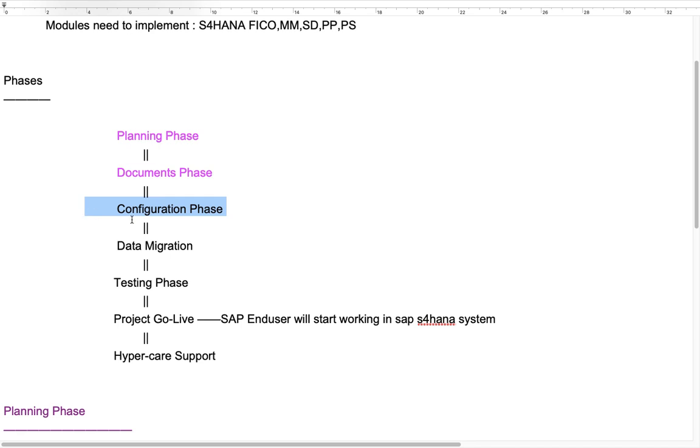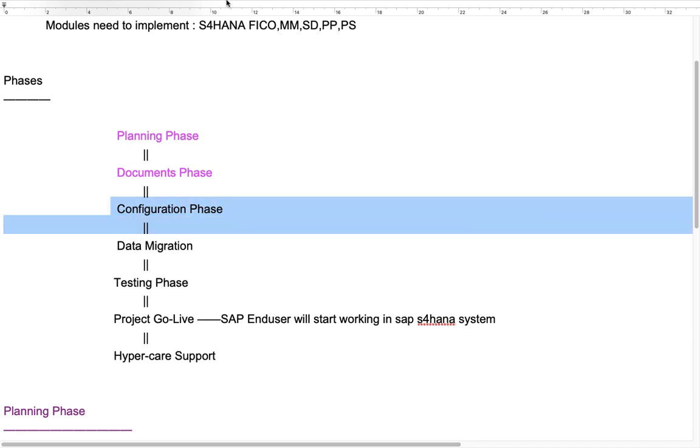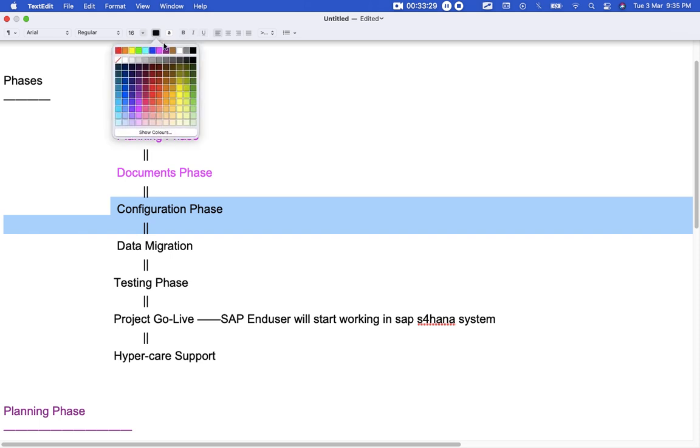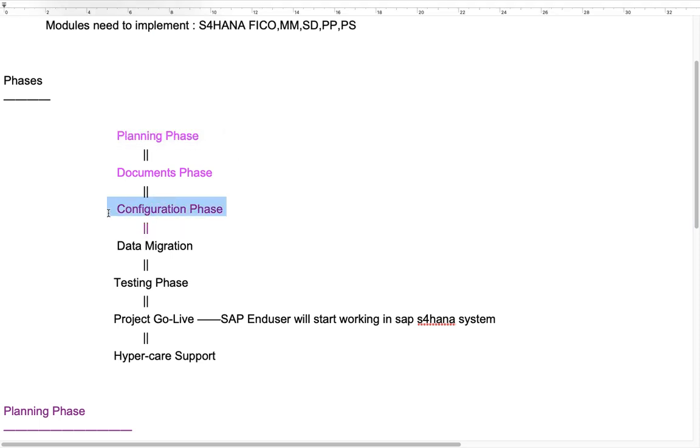No worries. Okay, so once we do configuration, for example, GL module configuration, once we finish it up, then we have to test out all the GL scenarios and post GL transactions. That is called testing. Whether your configuration is working fine or not, how to know? Once you perform the test scenarios in SAP S/4HANA, if test results are good, then testing is completed, right?